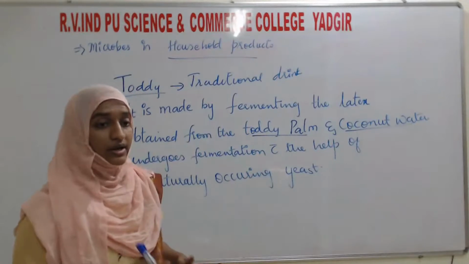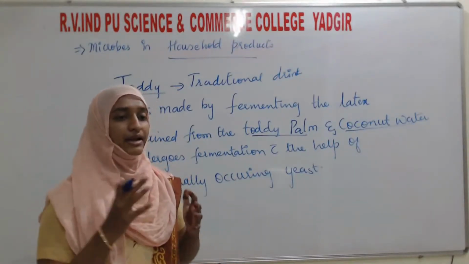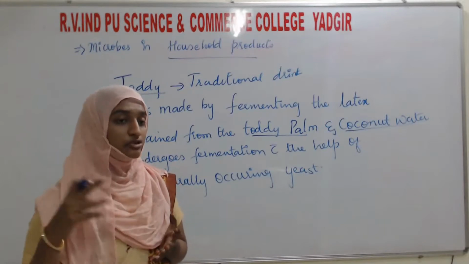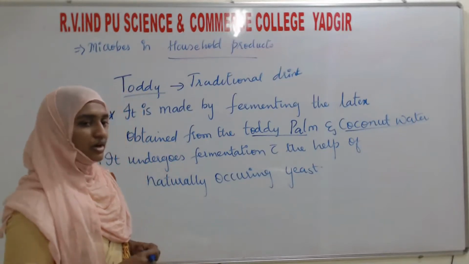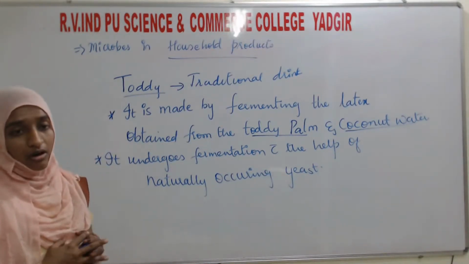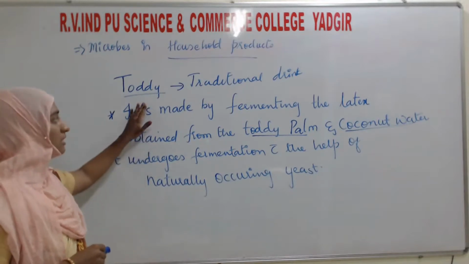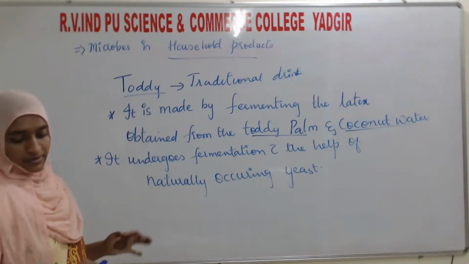The naturally occurring yeast in that coconut water undergoes fermentation and produces a small amount of alcohol. That's why we call it a refreshing or traditional drink. So this is about toddy.